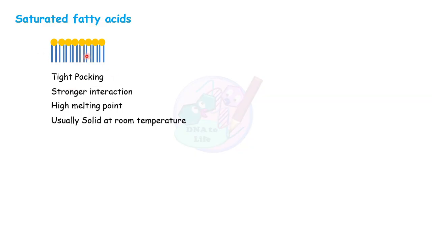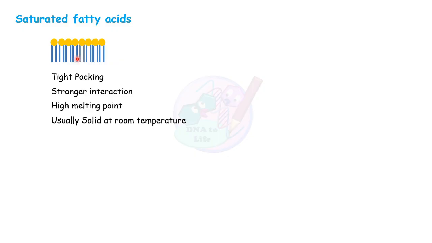Because of that, they are closely placed, they can stack on each other and pack tightly. So they have a stronger interaction, and because of that they have a high melting point, and they are usually solid at room temperature. You can compare it with a solid. Since a solid has closely packed atoms, it has a very high melting point. Similarly here, the fatty acid chains are straight, they interact closely and are stacked on each other.